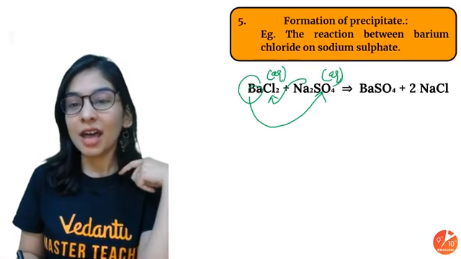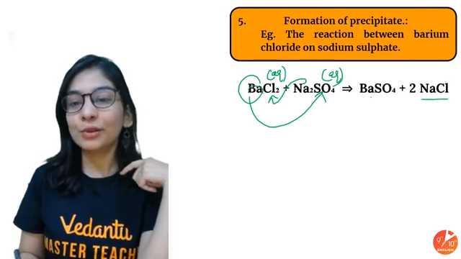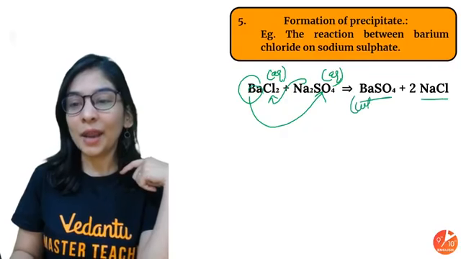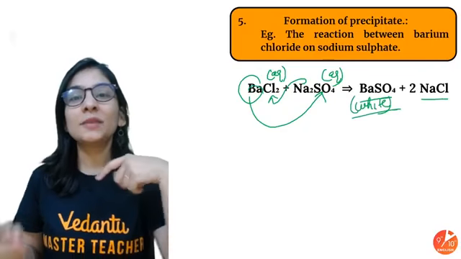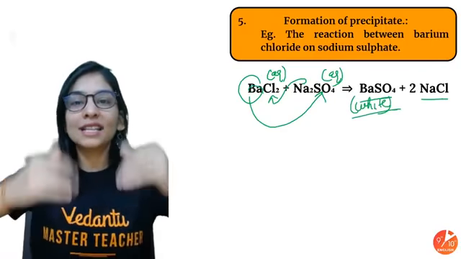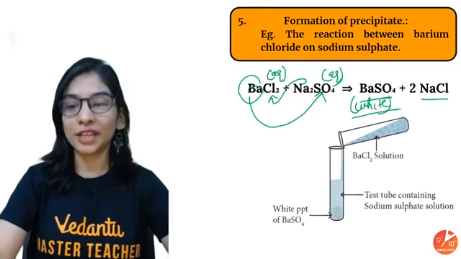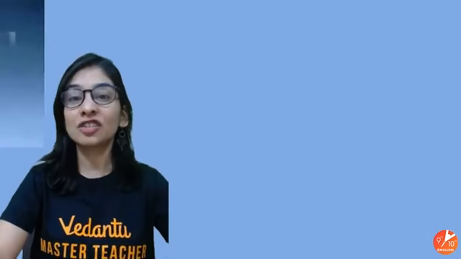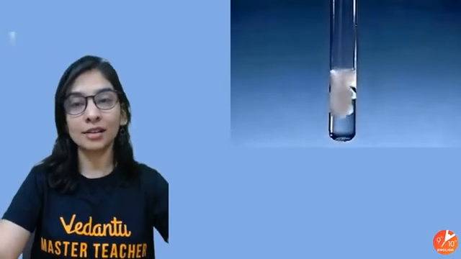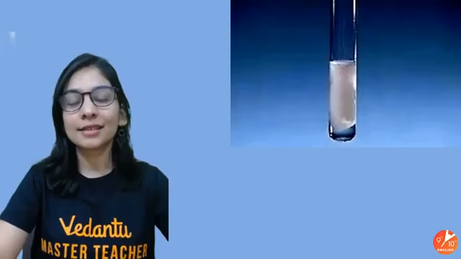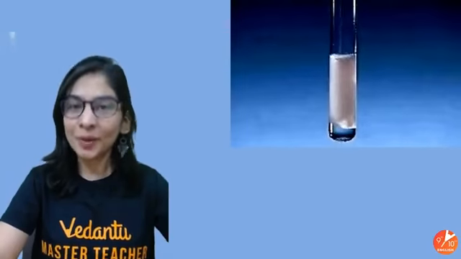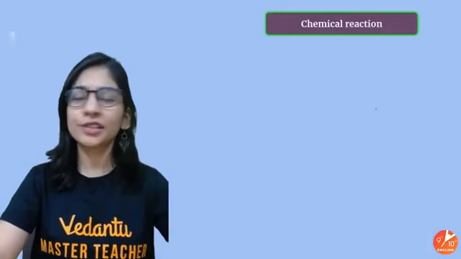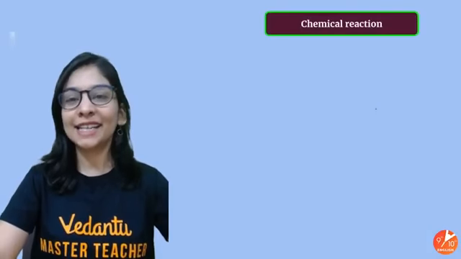So sodium chloride, 2 molecules, and then barium sulfate. And what will I observe? A white precipitate, a white solid powder settling down at the bottom of the test tube whenever you mix it. So that's what a precipitate is, a solid insoluble product that I'm going to get. Look at this, something like this. I hope it makes sense. I hope revision is going absolutely fine.